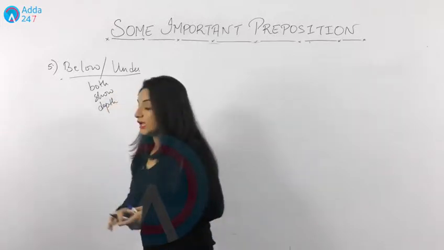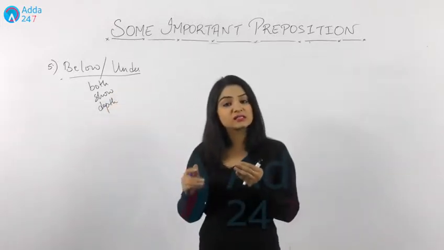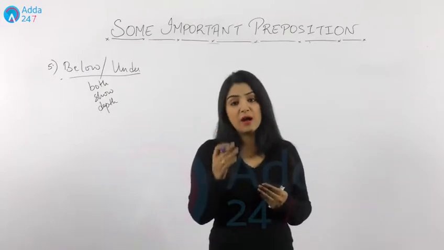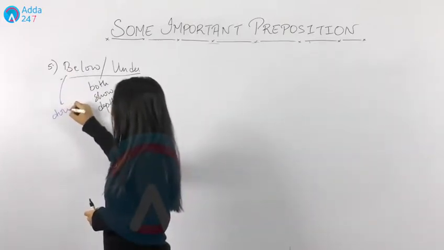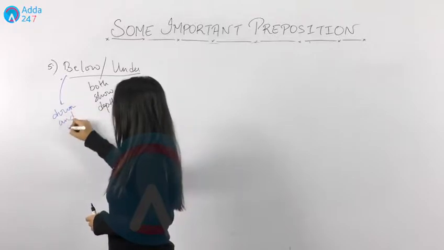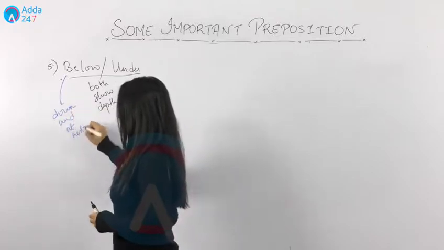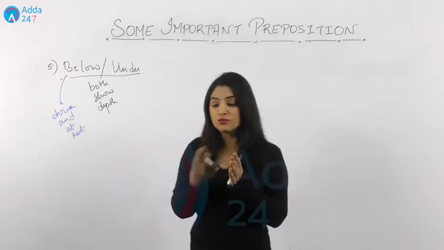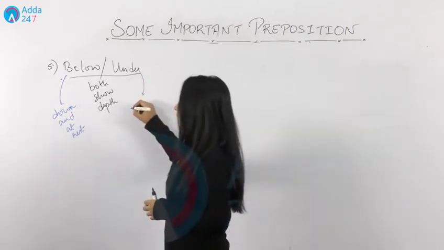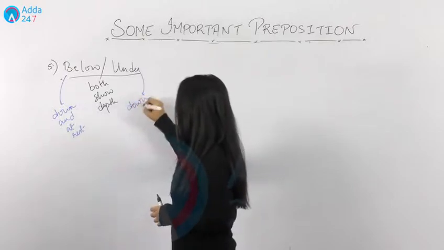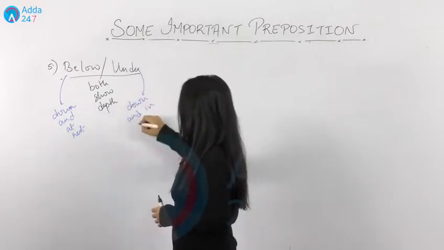Depth. If we talk about below, as above had something up and at rest, below has something down and at rest. That means it's not moving. And if something is down and it can move, then we use under with it. Down and in motion.